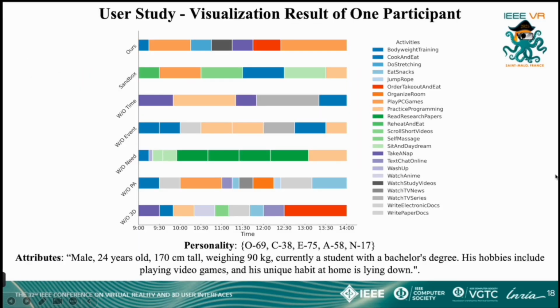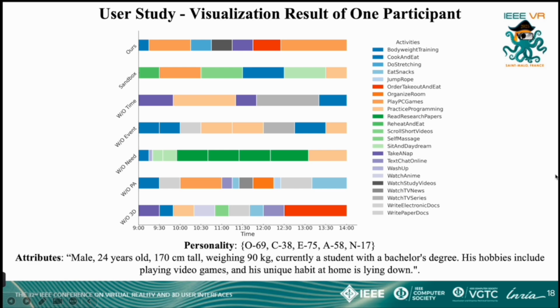We conducted a user study through experiments to validate the effectiveness of our framework from the perspective of general users. We recruited 14 participants from diverse age groups, professional backgrounds, educational levels, and social experiences. To evaluate the impact of different conditions on virtual agent behavior generation, we designed an experiment consisting of 7 comparative methods. By systematically removing or retaining specific conditions, we analyzed the key role of these factors in behavior generation.